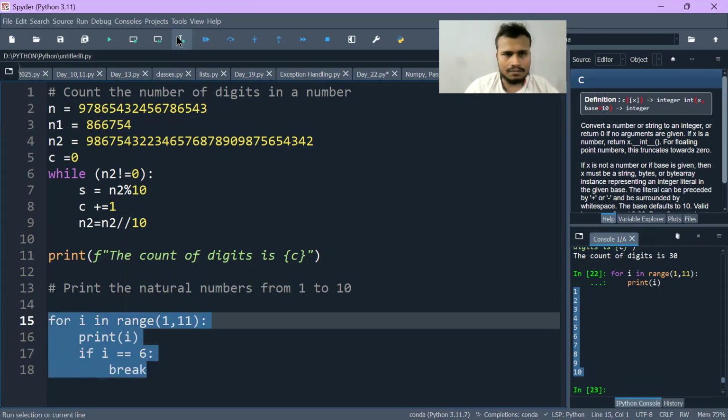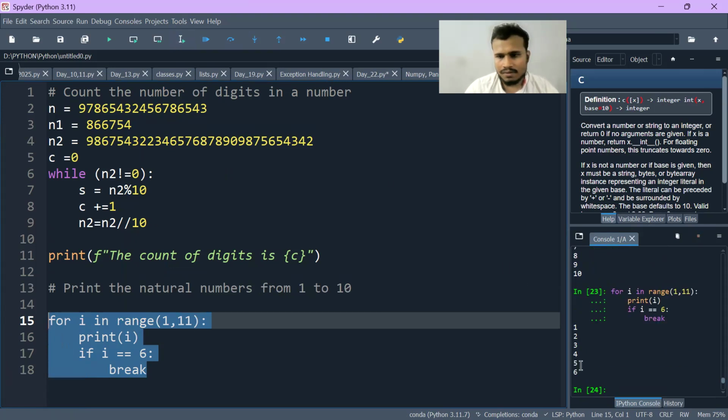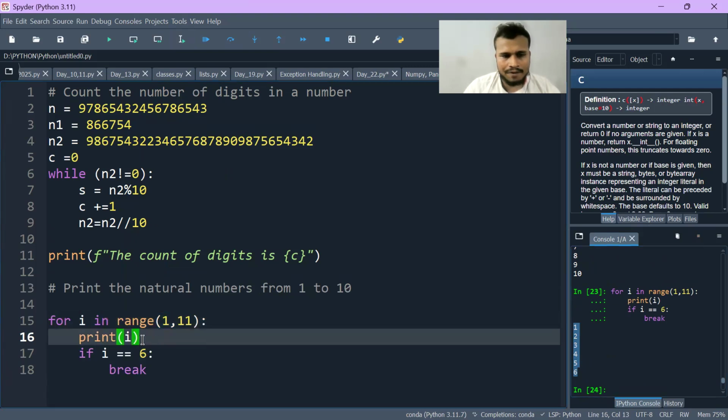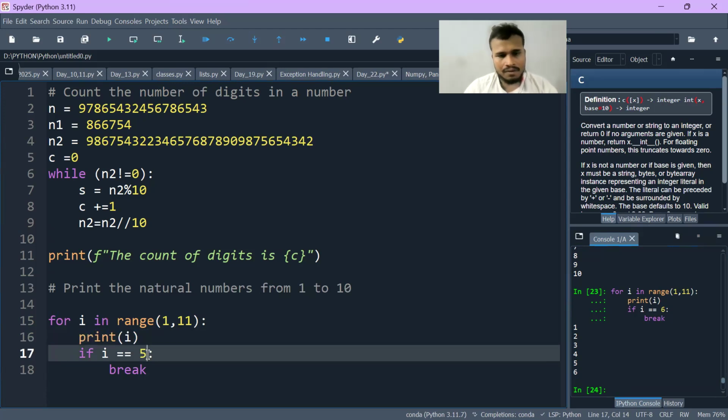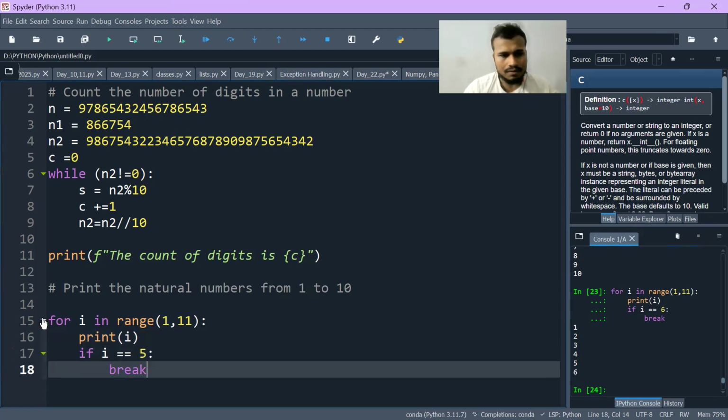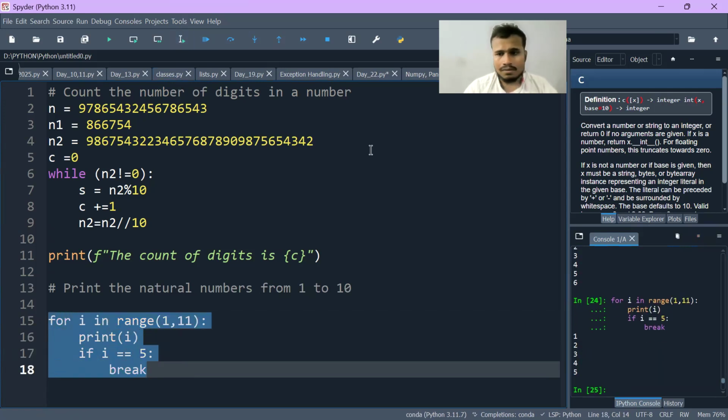Now let's execute it. You can see I have written print i here. For that reason, 6 got printed. But if I write 5 here, then only 5 will get printed. You can see how 5 got printed and what the meaning of the break statement is.